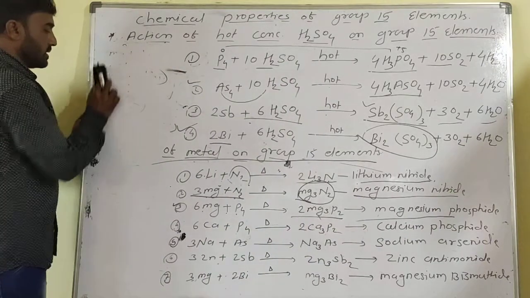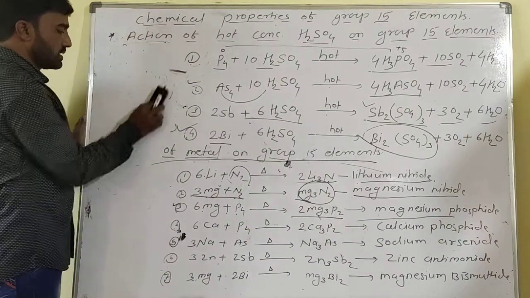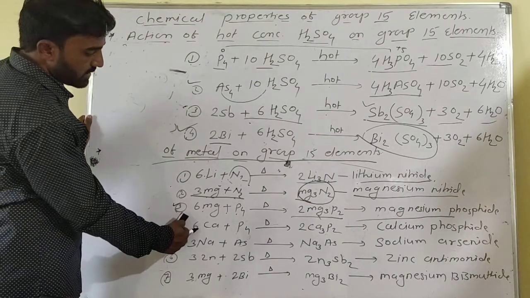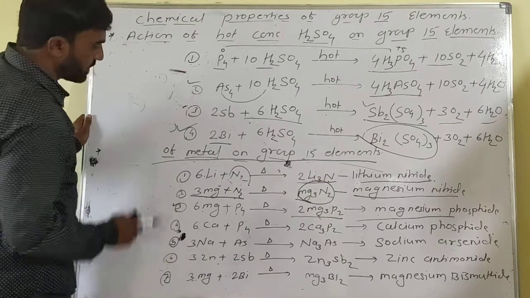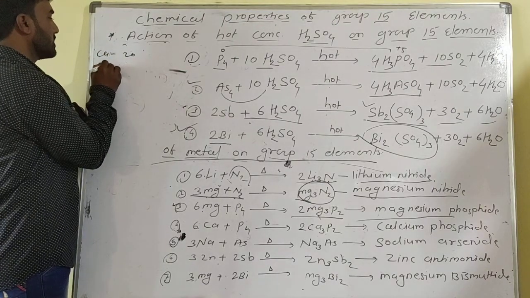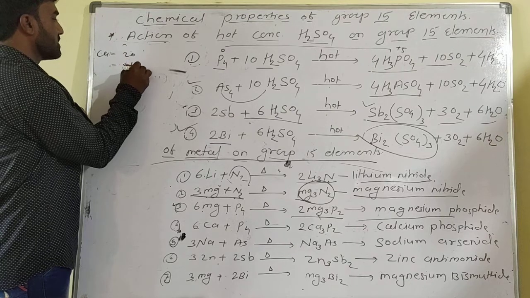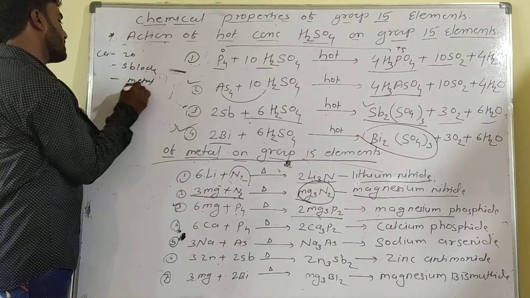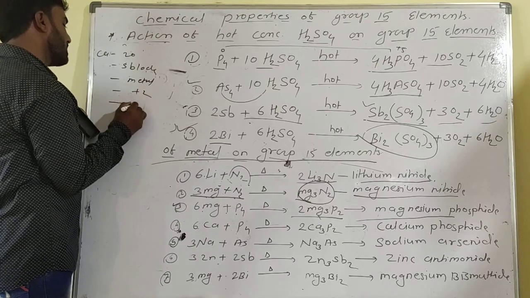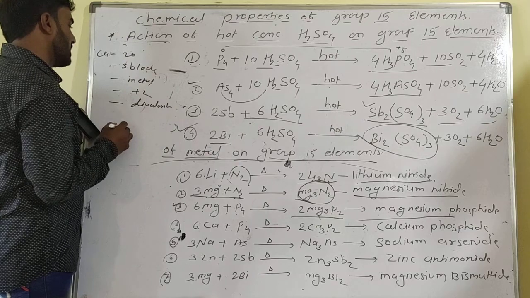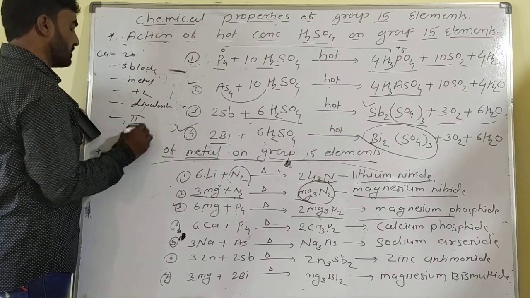Another type of reaction is with calcium. You know calcium is divalent, atomic number 20. These are S block elements, metals, oxidation state plus 2, divalent, present in group second.